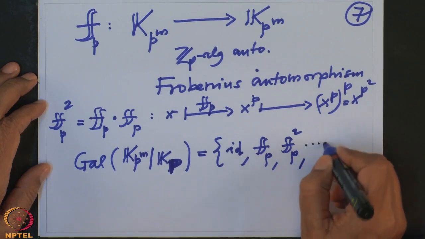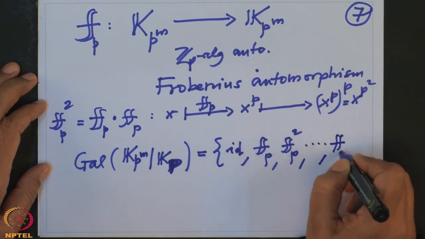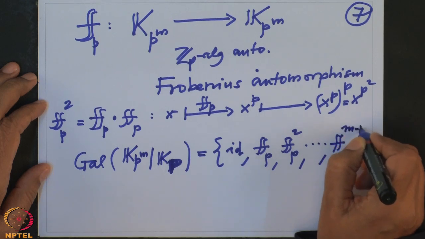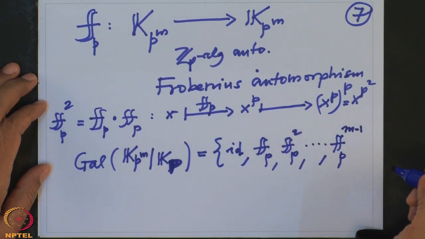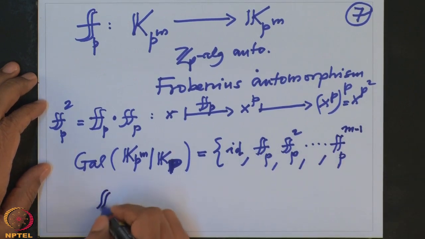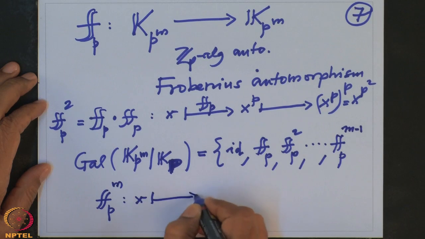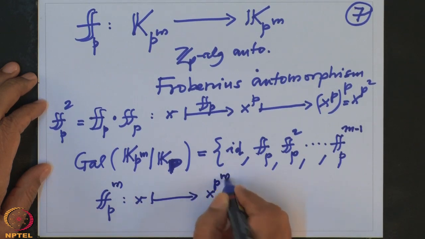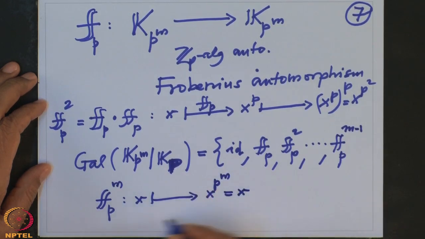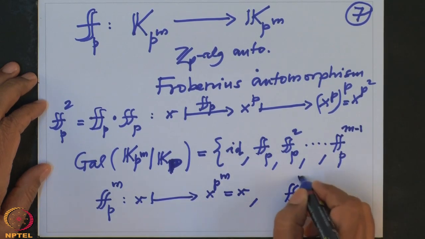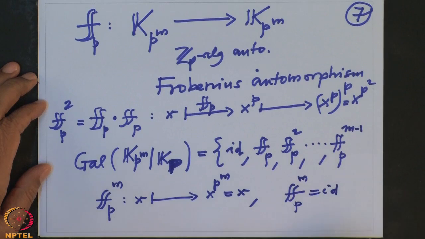So this one I can definitely go on till F_p^(m-1), because F_p^m is the map x going to x^(p^m), which is x. So therefore F_p^m is nothing but the identity map.